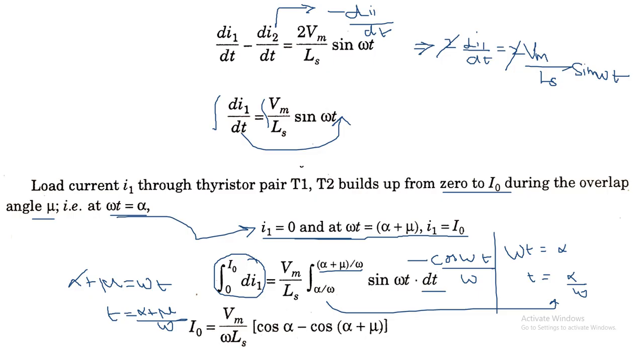So omega can be taken outside, and the upper limit is minus cos omega into alpha plus mu by omega, minus the lower limit, minus into minus plus cos omega into alpha by omega. So in both the cases, omega will get cancelled. So we'll get the expression as I0 equal to Vm by omega Ls into cos alpha minus cos alpha plus mu.